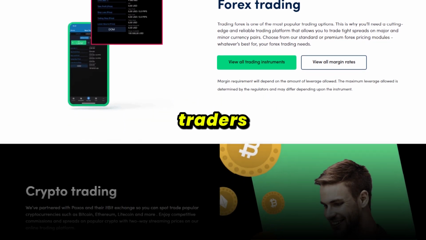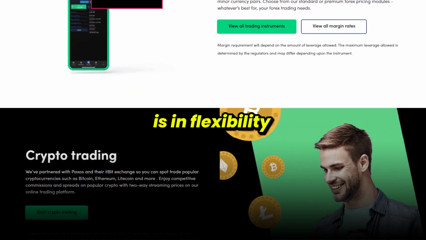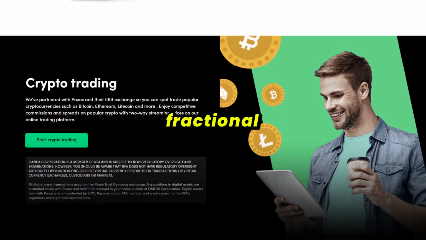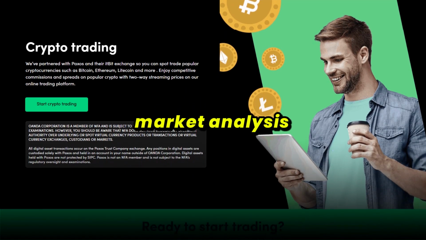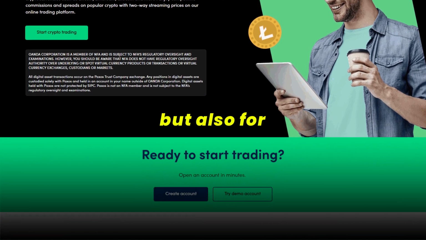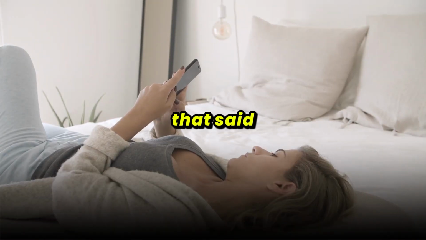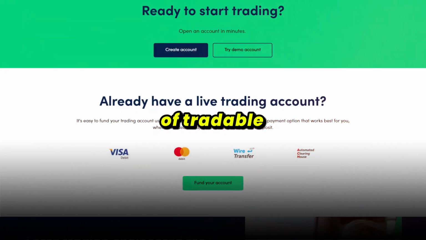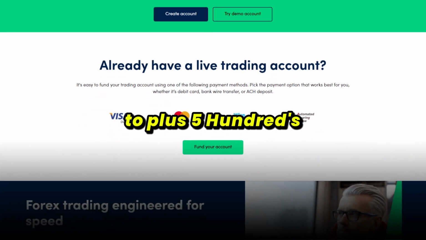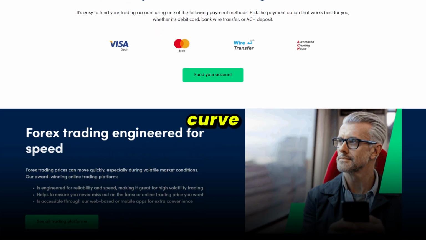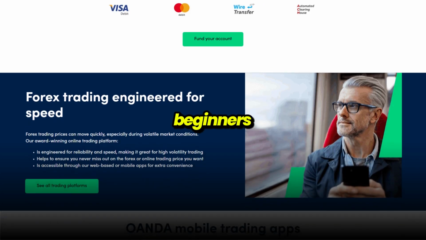serious forex traders. Where OANDA really shines is in flexibility. It offers competitive spreads, the ability to trade in fractional lot sizes, and detailed market analysis tools. This makes it appealing not just for experienced traders, but also for intermediates who want to grow their skills with a professional-grade platform. That said, OANDA is primarily a forex and CFD broker, so its range of tradable instruments is narrower compared to Plus500's multi-asset coverage. The platform also has a steeper learning curve, which may feel intimidating for absolute beginners.